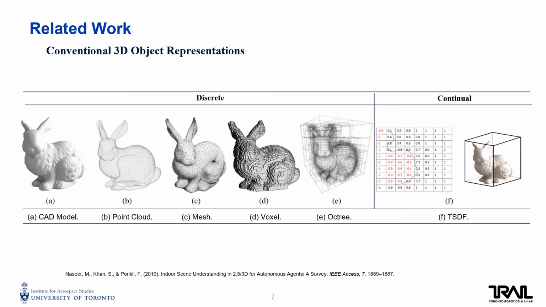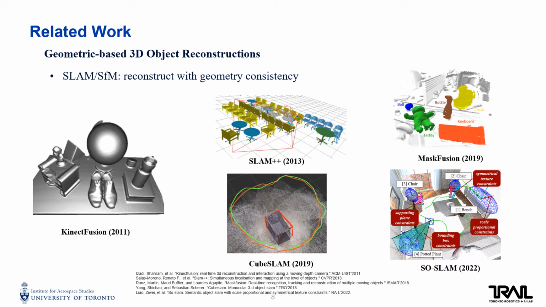In the literature, we have different ways to represent 3D object models. Among them, signed distance function, SDF, shows the ability to model 3D surface as a continuous function, which forms the basis to model shapes with neural networks. There exist multiple works that use geometric constraints for 3D reconstruction, such as SLAM and structure from motion. However, they need dense observations to cover the scene and objects, or require a predefined object dataset, or only output sparse representation, and lack the usage of prior knowledge.